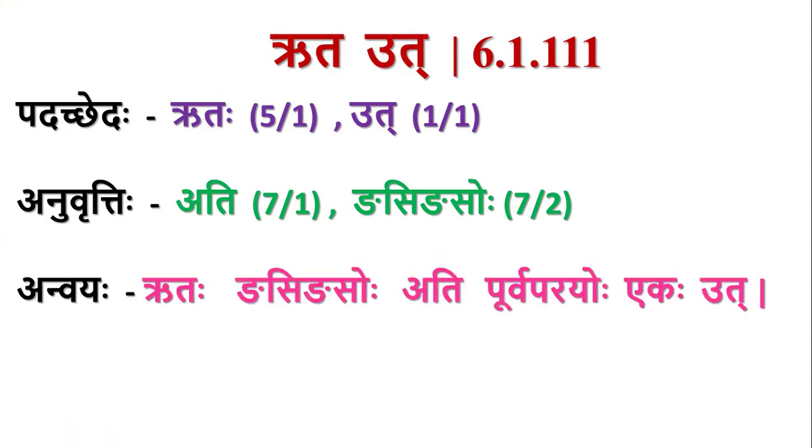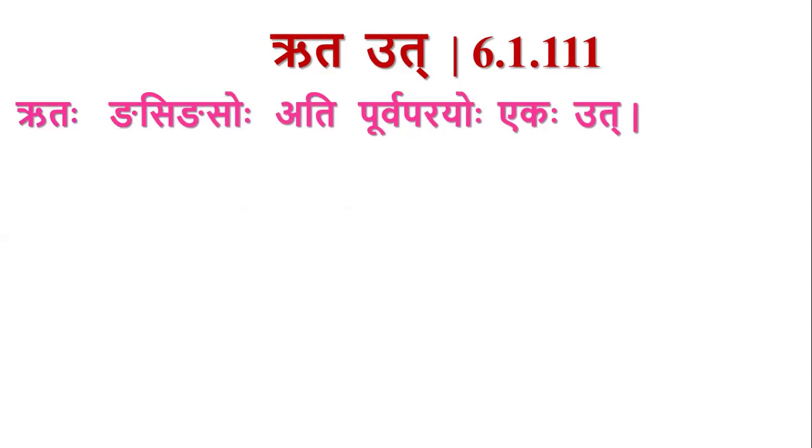So the Anvaya is: Rutaha Gnasignasoho Ati, Purva Parayoho Ekaha Ut. It means, since Rutaha is in Panchami, Purva Parayoho Gnasignasoho Ati Ut. This is the last sutra of the Purva Parayoho Adhikara. This Adhikara ends here.